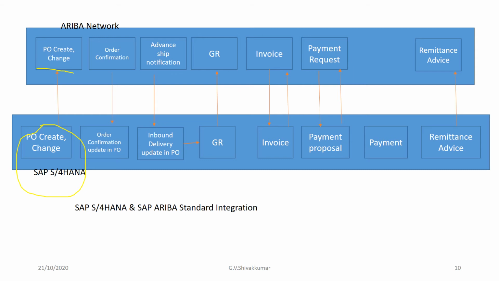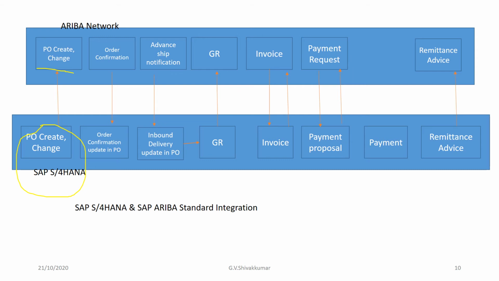The ASN can be received from the suppliers, which creates an inbound delivery in SAP S/4HANA, and the inbound delivery information gets updated in the purchase order. Then goods receipt is sent from SAP S/4HANA to the suppliers on the Ariba Network, informing them of the receipt of materials. In turn, the invoice document flows between SAP S/4HANA and the Ariba Network, which initiates the payment request, followed by the payment proposal and then payment, and the remittance advice is updated in the system.